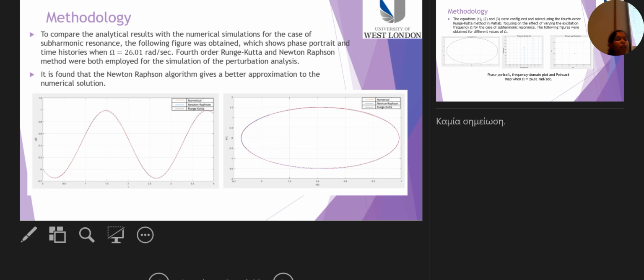It is found that the Newton-Raphson method gives a better approximation to the numerical simulation. The calculated numerical error for the Runge-Kutta method versus the Newton-Raphson method compared to the actual simulation was 0.0996 and 0.0419 respectively, exemplifying that the Newton-Raphson method is a better fit due to the small error value.